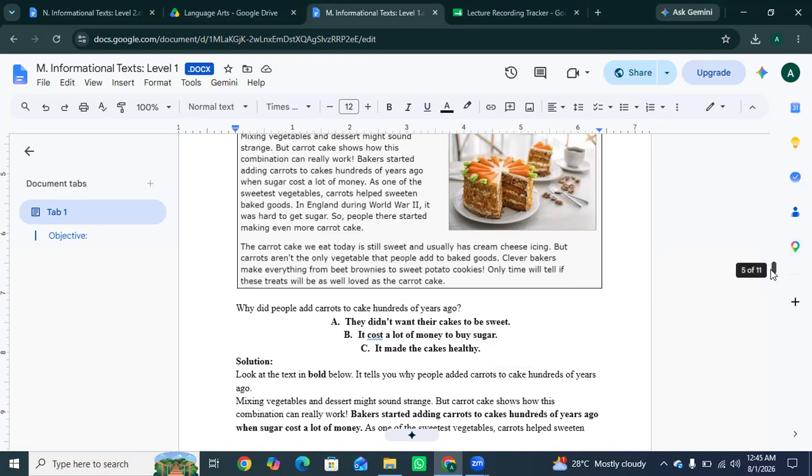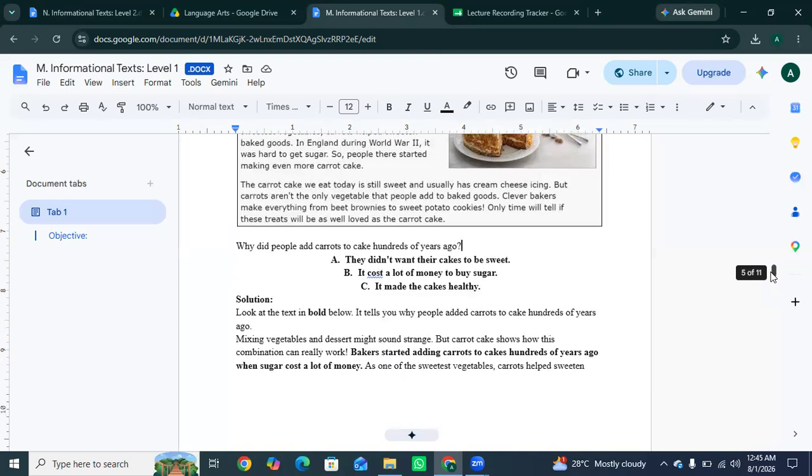Because long ago sugar cost a lot of money. Carrots are naturally sweet, so people used carrots instead of expensive sugar. Like during World War II, sugar became difficult to get, so people made even more carrot cakes, okay? The next one is